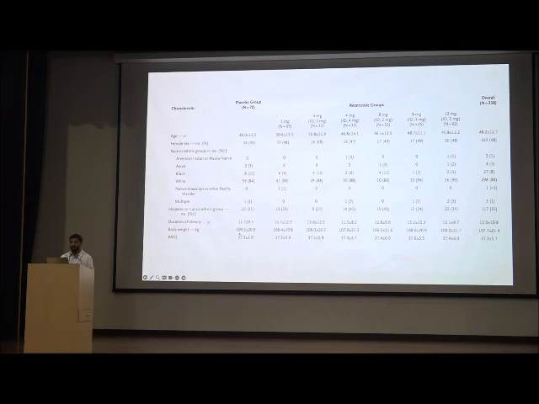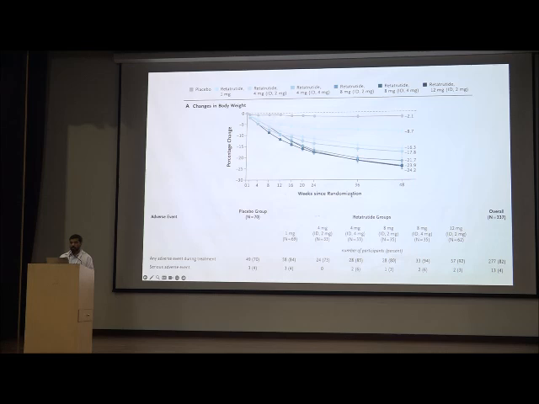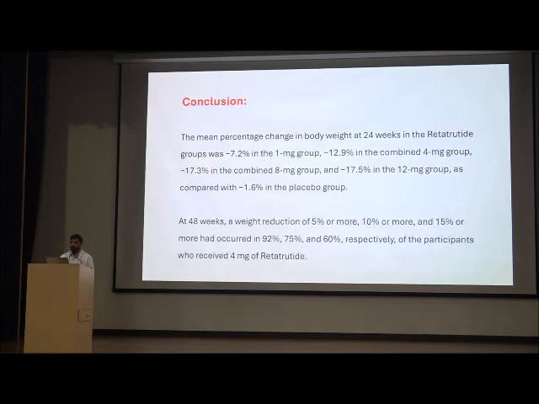arm, and body weight of more than 100 in each arm, and they showed that the reduction in percent body weight with retatrutide was significant as compared to the placebo, and almost minus 23.9, almost 23 kg of weight loss was achieved with retatrutide from the baseline. So they concluded that the mean percentage change in body weight at 24 weeks in the retatrutide group was minus 7.2% in 1 mg, and it increased to 17.5% in the 12 mg group as compared to 1.6% in the placebo group.